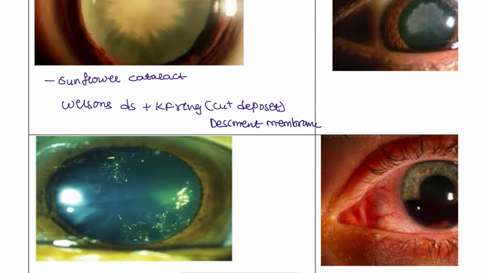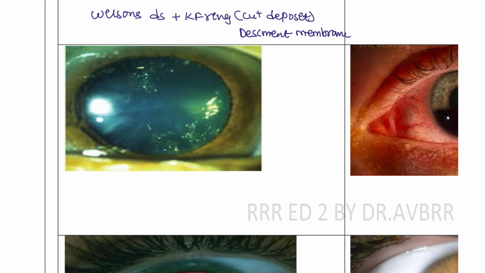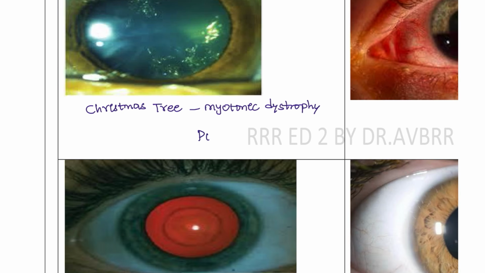Right. Next cataract. This is known as a Christmas tree cataract, and this is seen in patients with myotonic dystrophy, an autosomal dominant condition. And the location is post-capsular, that is what is seen.